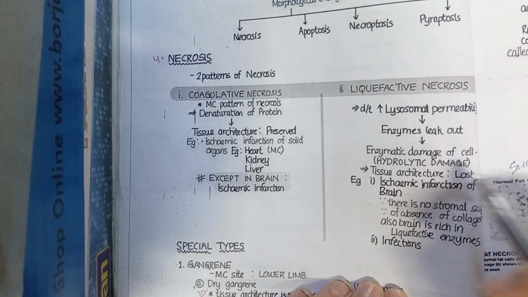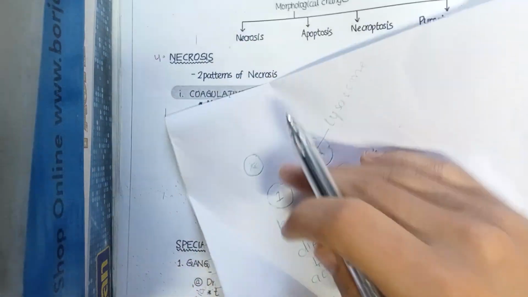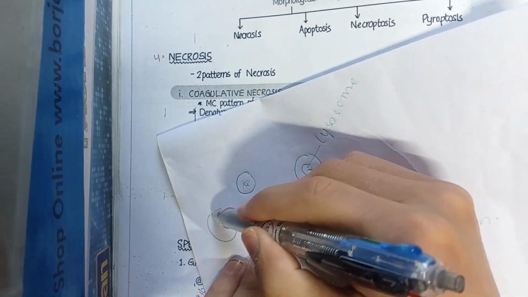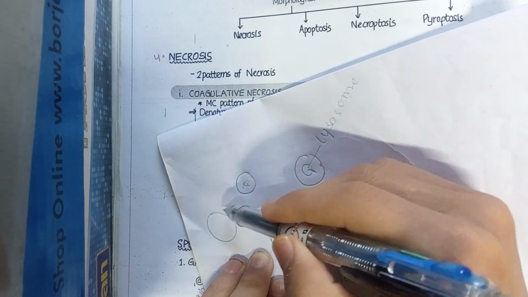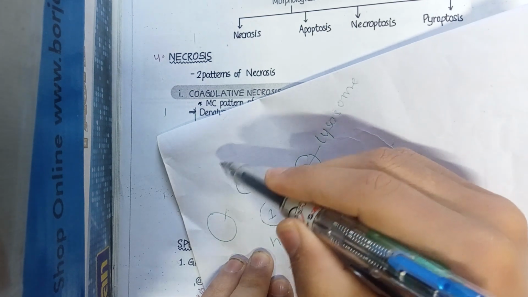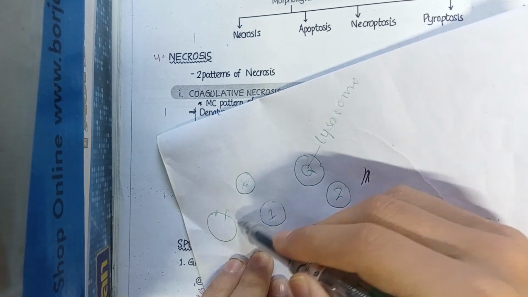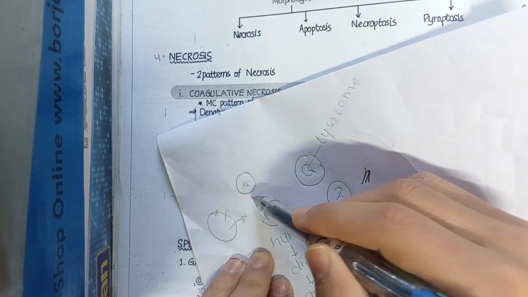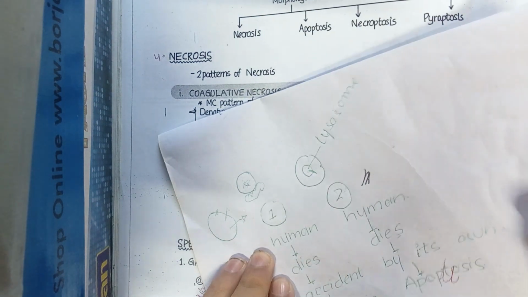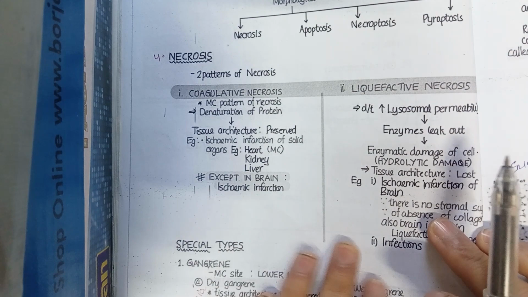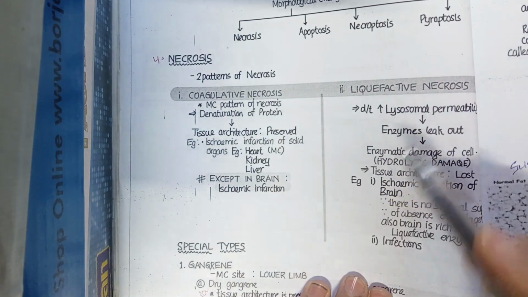But remember, here the tissue architecture will be lost. Why will the tissue architecture be lost? For example, this is the cell membrane. In the cell membrane there are phospholipids present. When these phospholipids are damaged, the cell architecture becomes like this. So the cell architecture is lost, tissue architecture is lost here, whereas in coagulative necrosis tissue architecture remains preserved.